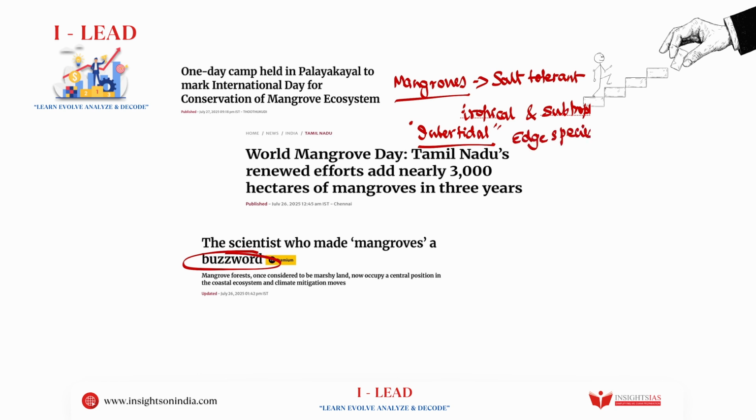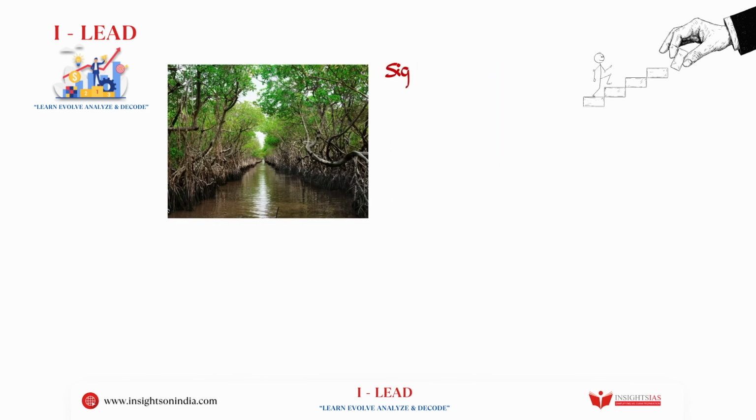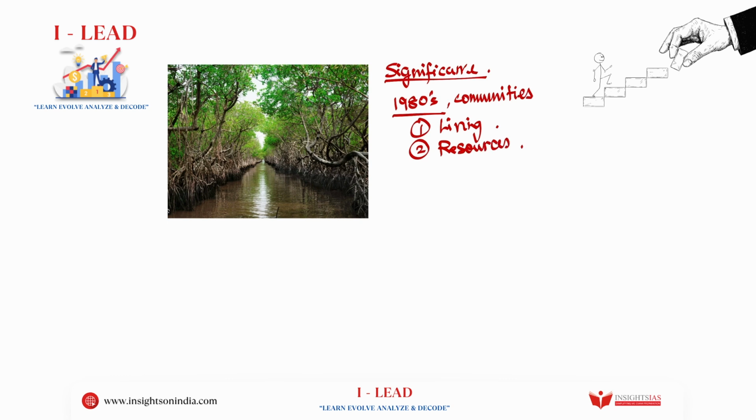Having said this, now let's move forward. What do we mean by the significance of this particular article? In this article, they are trying to tell that until the 1980s, this whole buzzword of mangroves was not very popular. However, it was understood by the communities that mangroves are very important because they were living around them. They relied on them for their everyday fodder, resources, fishery, livelihood, etc. So for resources, the communities relied on them.